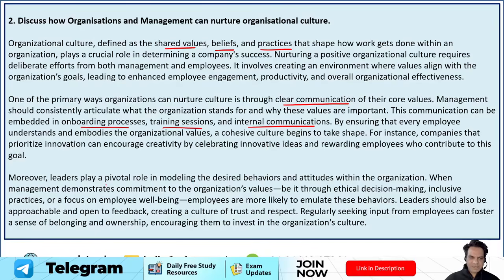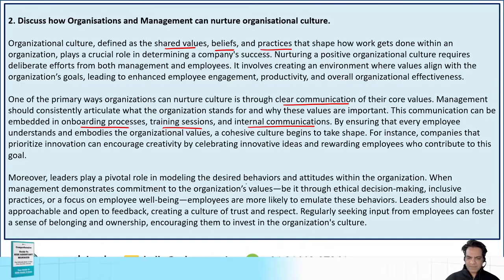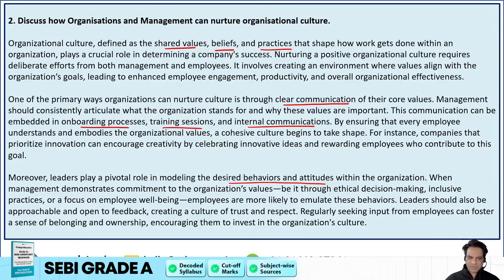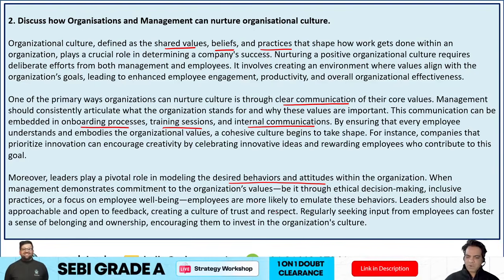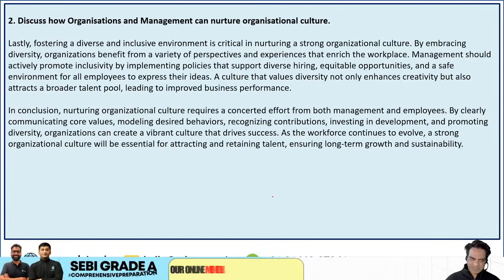Moreover, leaders play a pivotal role in modeling desired behaviors and attitudes within the organization. When management demonstrates commitment to the organization's values, be it through ethical decision making, inclusive practices, or focus on employee well-being, employees are more likely to emulate these behaviors. Leaders should also be approachable and open to feedback, creating a culture of trust and respect.